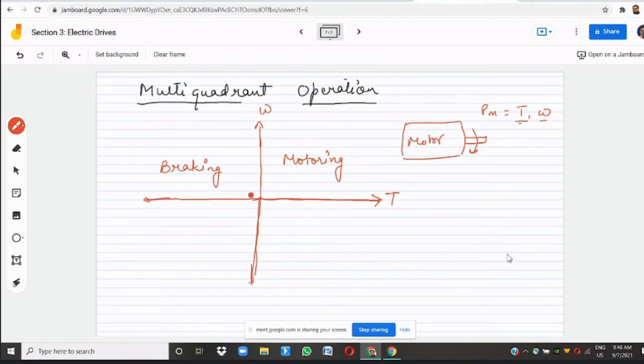So in this region you can see that speed is clockwise, it is in forward direction, but your motor torque is in opposite direction, means it is in reverse direction, right? So your motor will go into a braking region.